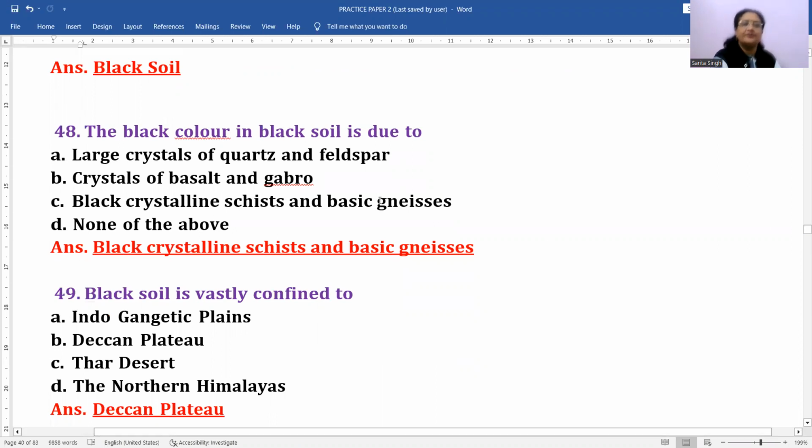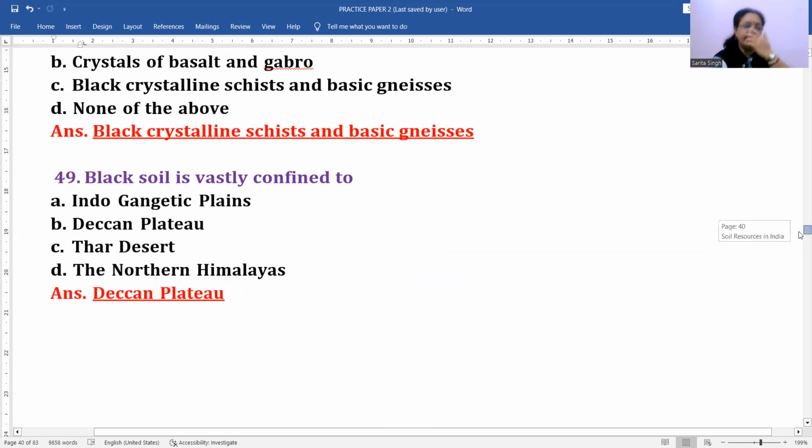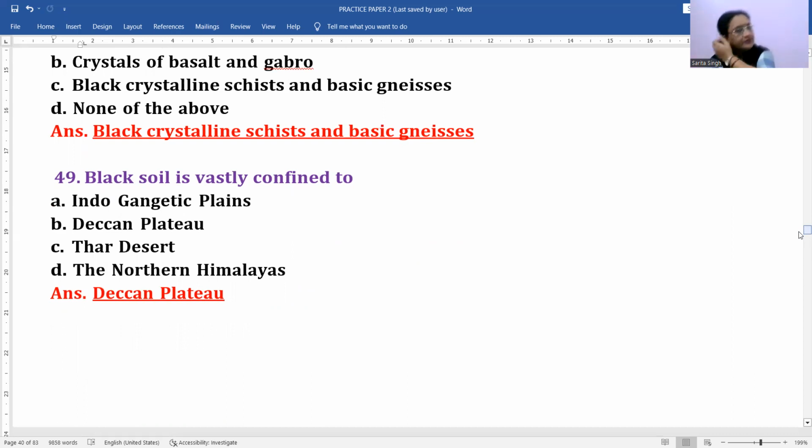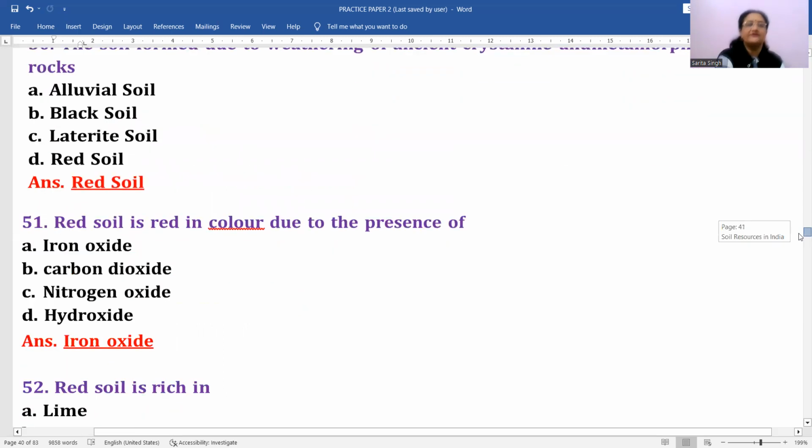Okay, अच्छा, black color in black soil is due to what? अब इसमें correct answer होगा C, black crystalline schist and basic gneiss. Okay, because of that it has got the black color, right? Next is black soil is vastly confined to Indo-Gangetic plains, Deccan Plateau, third is Northern Himalayas. Which is the correct option for this? Deccan Plateau. Okay.